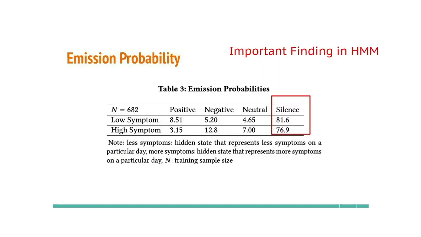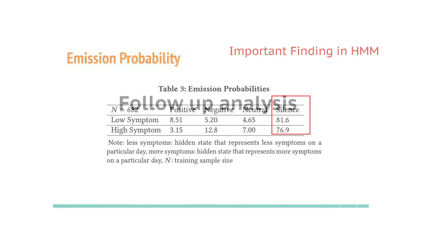But why does this model have a low recall rate? We see that people who have high symptom level post more. But for people who have very severe depressive symptoms, it's likely that most of their daily mood is silence, because people who are very depressed just don't have the energy to do anything. We did some follow-up analysis.